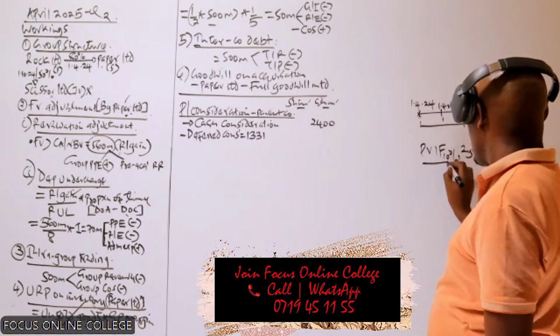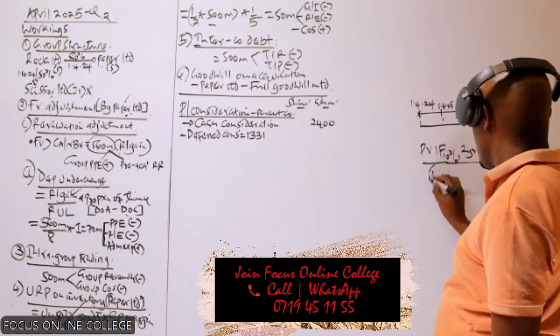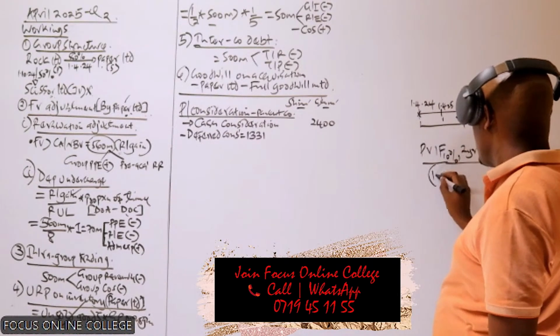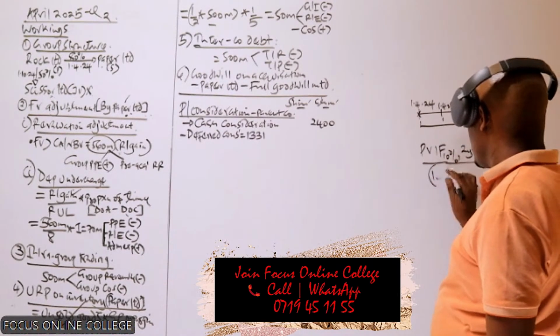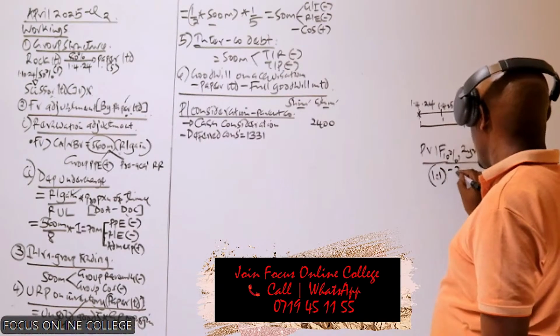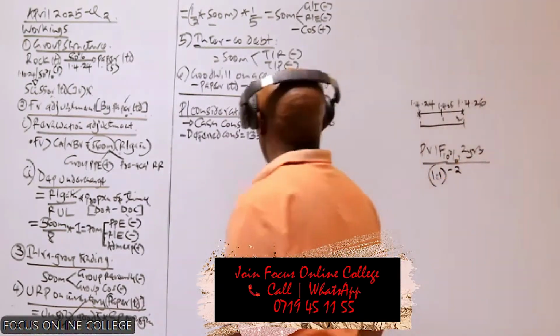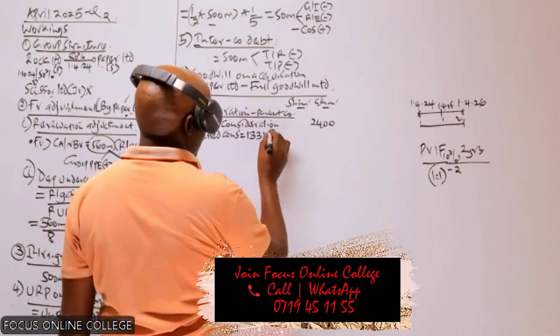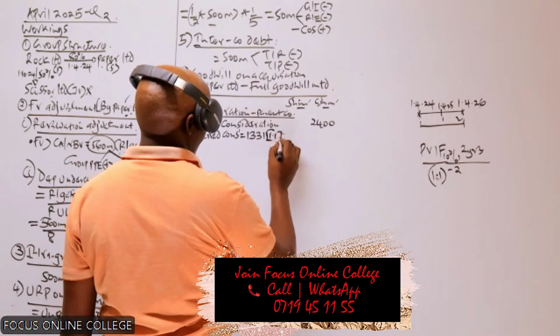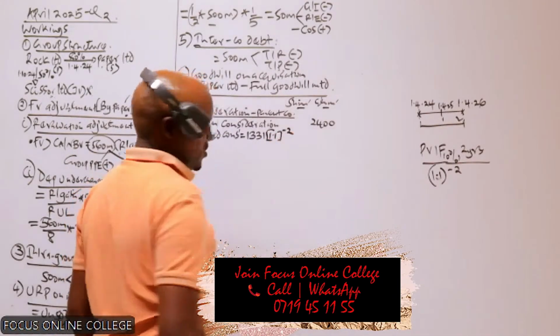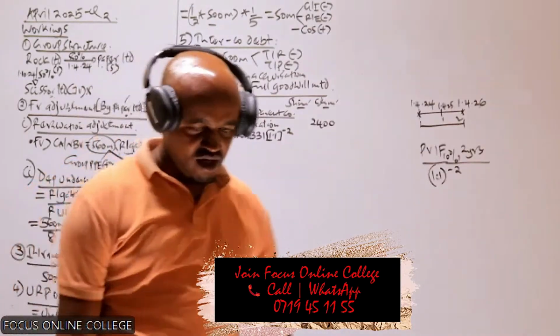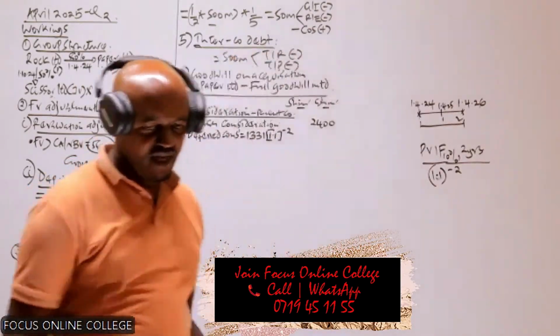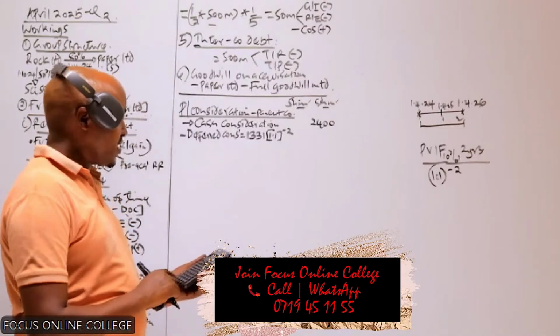So we take 1.1 raised to power negative 2. That's basically how we are going to discount that.